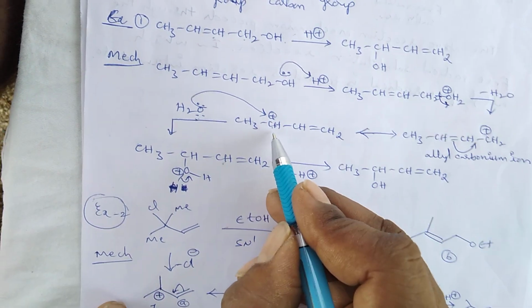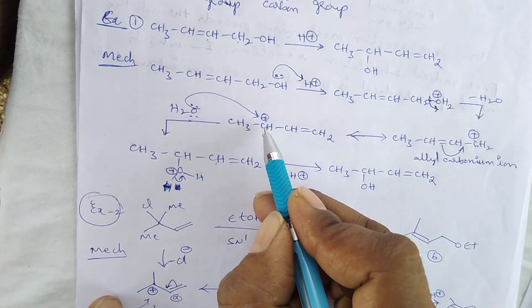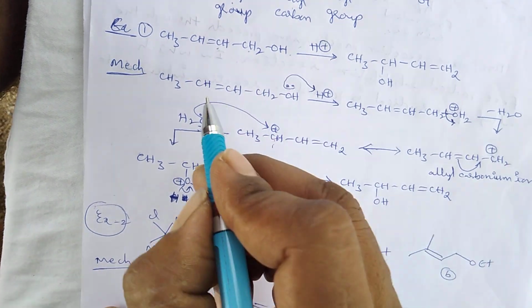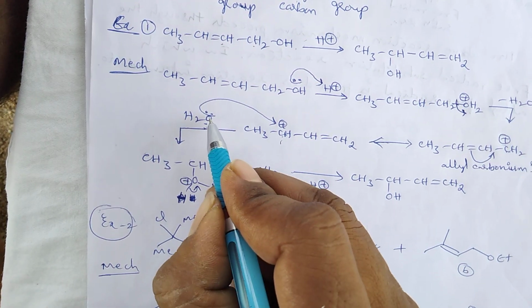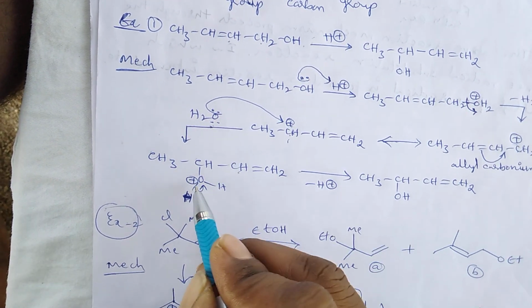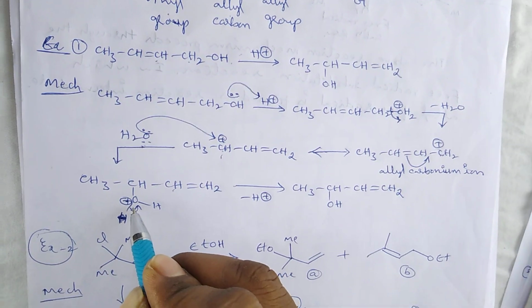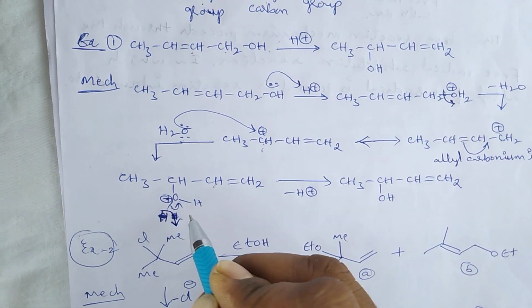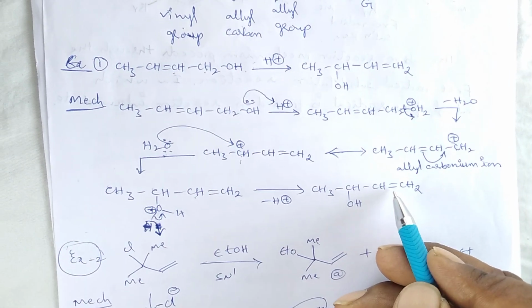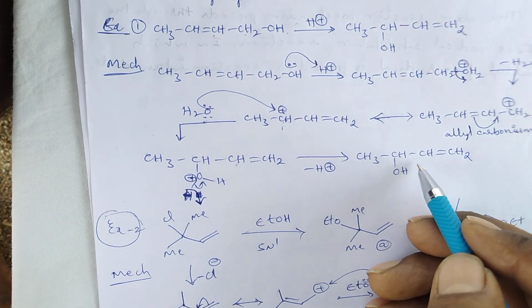Due to this, the stability of this molecule is more. When this rearranged carbocation is attacked by the water molecule, the oxygen has a positive charge due to the loss of electrons, and by the movement of electrons towards this oxygen, the H plus ion is released. Finally we get this hydroxy molecule, that means allylic alcohol.